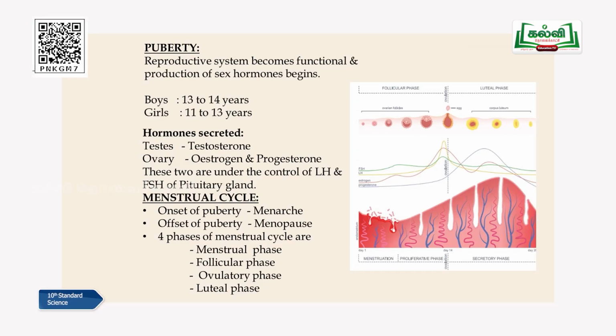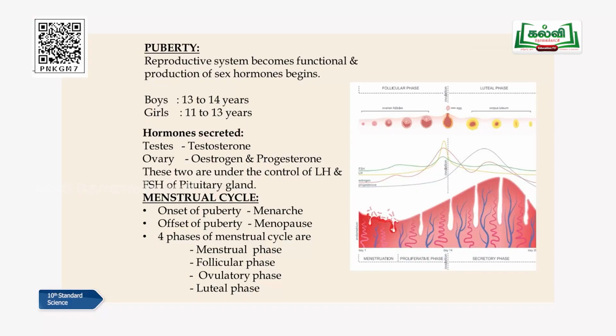Yes. Now we'll move on to puberty. In the case of a boy, it will be 13 to 14 years. Girls will attain puberty at the age of 11 to 13 years. So what is puberty actually? In a male or a female, a boy or a girl, during this stage their reproductive organs will become functional. Till that time, they are inactive and don't function, but at this age the reproductive organs in their body will start functioning.